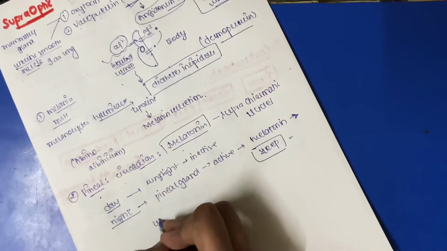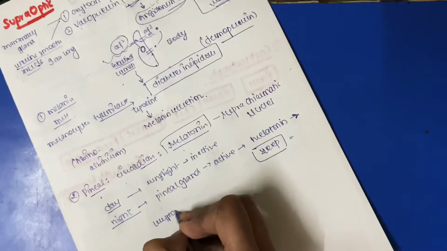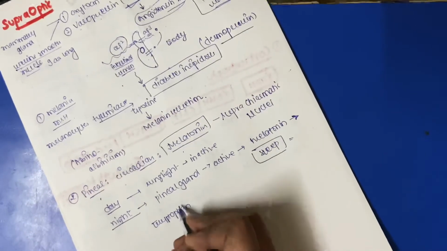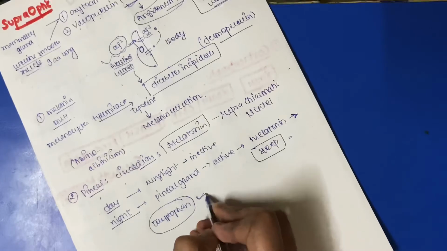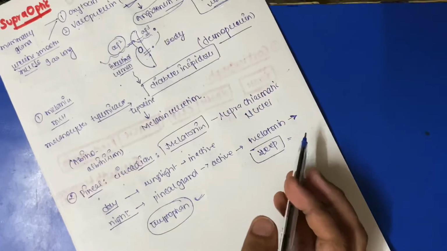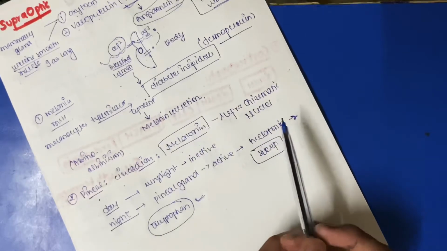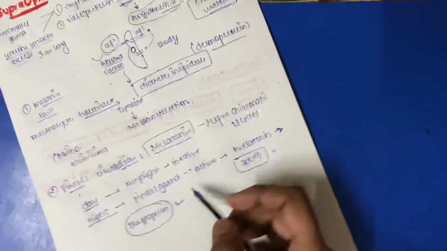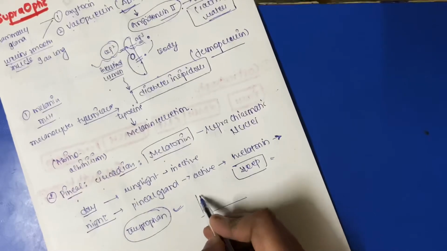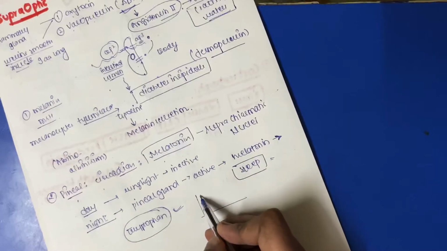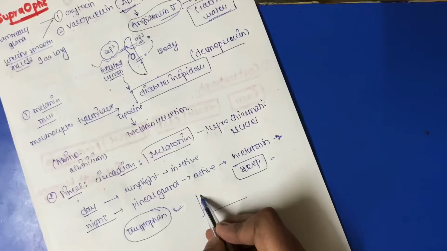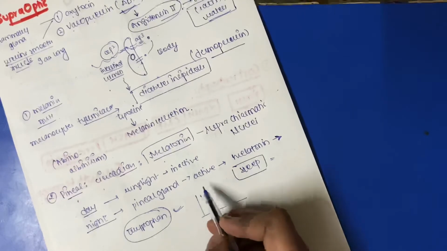It's a tryptophan derivative. It's the only hormone which is a tryptophan derivative. The rest are proteins, and some, like I told you about the one before, are tyrosine derivatives. Sleep is at its maximum from 11 to 12, or 12 to 1 in the night.